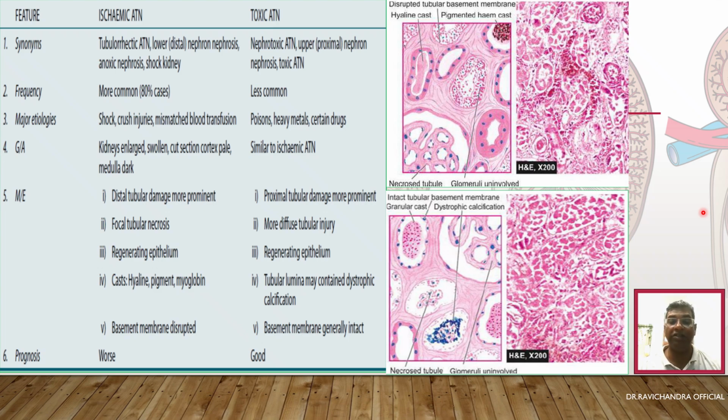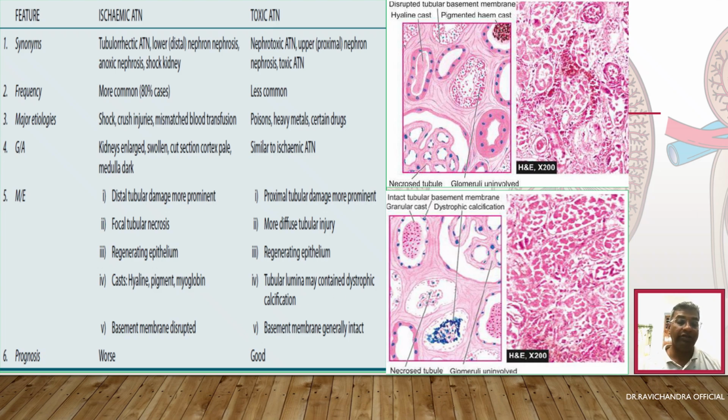As the basement membrane is disrupted and there is focal tubular necrosis, there will be a worse prognosis in ischemic acute tubular necrosis. There will be a good prognosis for toxic acute tubular necrosis because the basement membrane is intact and the injuries will be more diffuse and more prominent. Proximal tubular damage is seen, and it is because of the toxins. So if we avoid the toxins, then toxic acute tubular necrosis can be avoided.